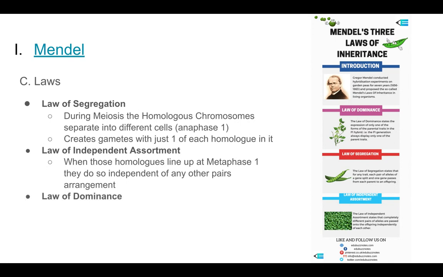And the third law that is attributed to Mendel is called the law of dominance. That means that if an individual possesses one dominant allele for a trait, that's enough that they're going to express the dominant phenotype. So all it takes is one big B for the sheep to look dominant in color, or black in color, using the diagram from a couple of slides ago. So Mendel gets credit for these 3 laws, what he discovered as a part of his experimentation.